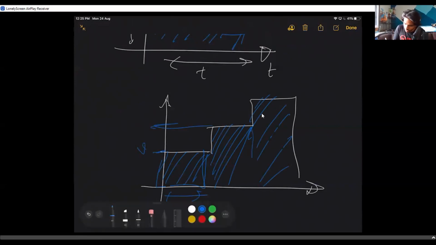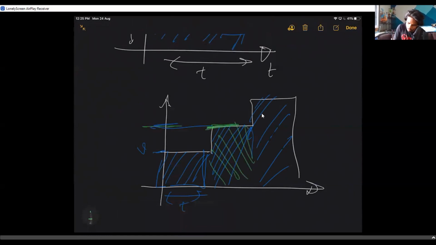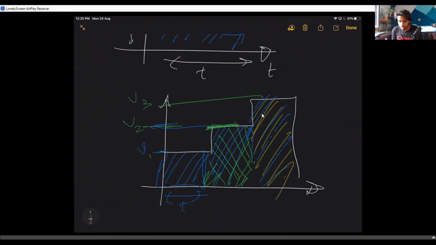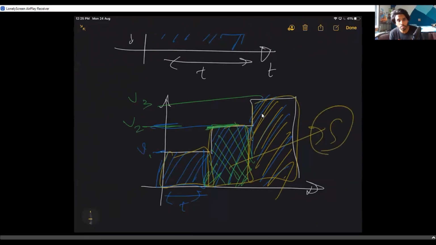Let me use different colors for this. Let's call this v1, v2, and this is v3, let us say. So for that, the area is this part. All you have to do is take the areas of all these rectangles, and that gives us the total summation, which gives us the displacement.